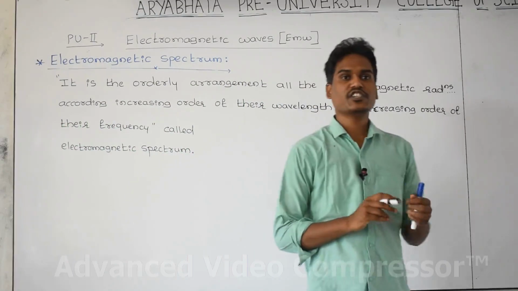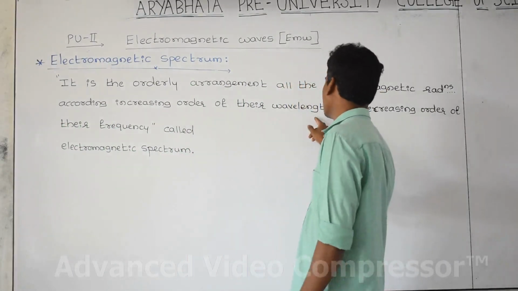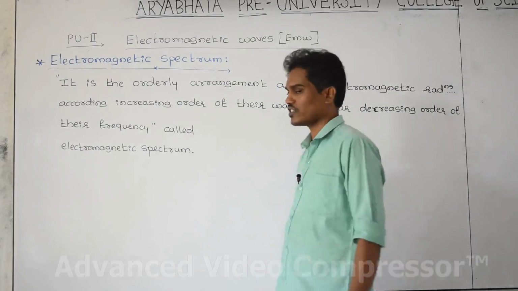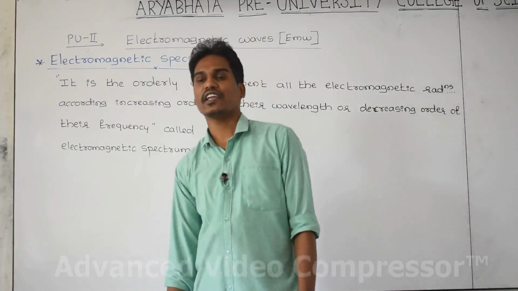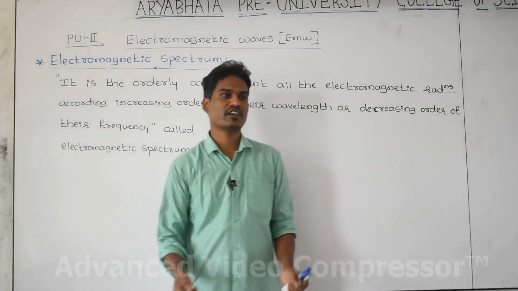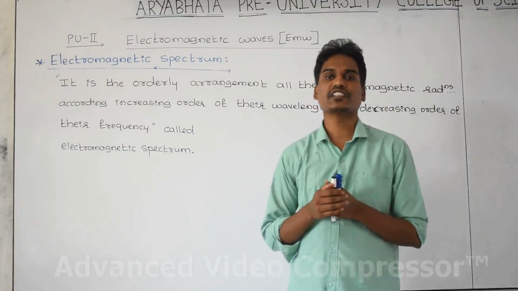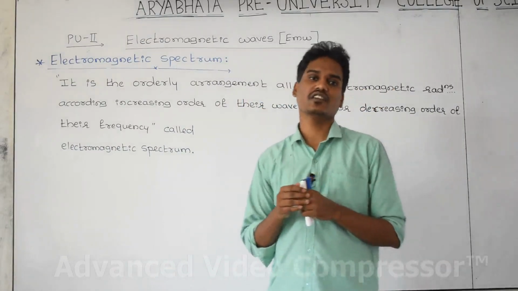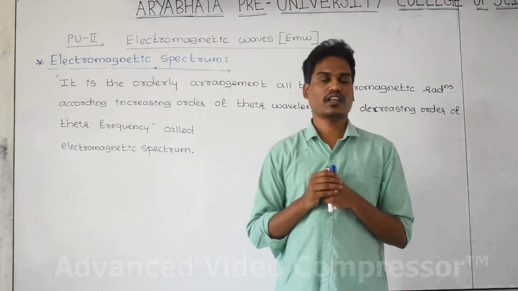Here in the definition I have used the words increasing order of wavelength or decreasing order of frequency. Why do I have to take it vice versa? Because any wave, if it has more frequency, its wavelength is very less, and if it has very less frequency, its wavelength is maximum.